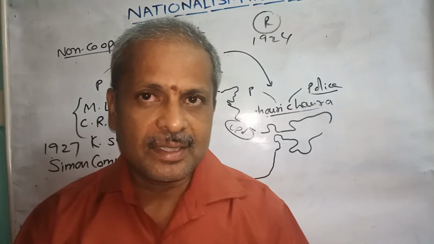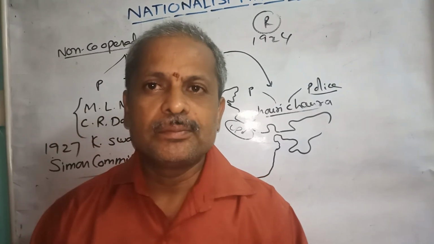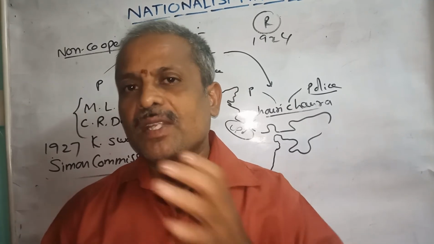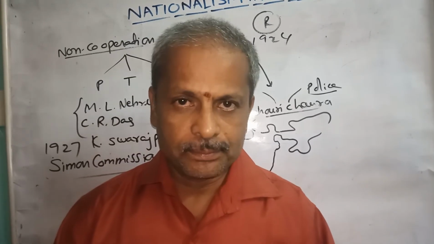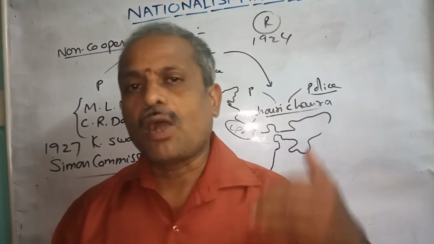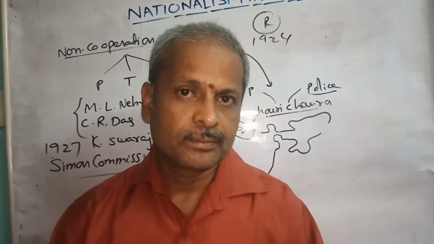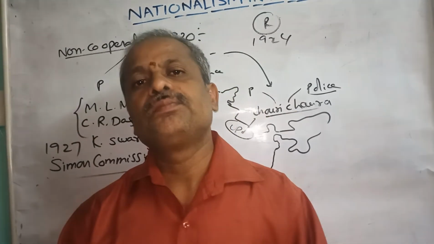After the incident, the British did not keep quiet. They wanted to arrest all the revolutionary people, and ordered that Bhagat Singh be caught, dead or alive.